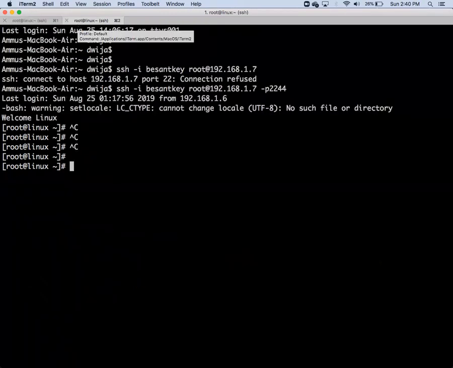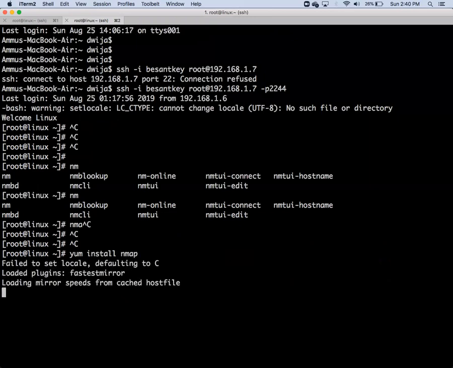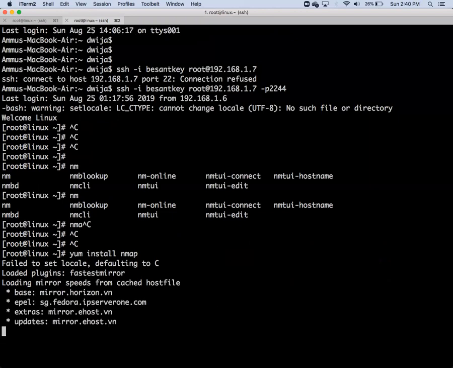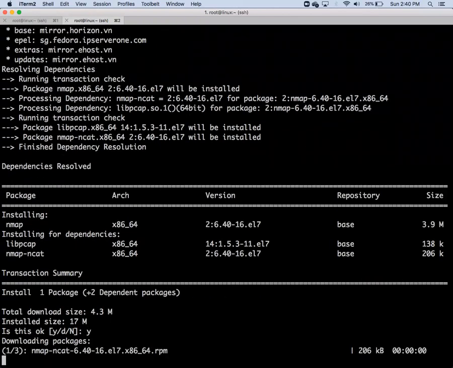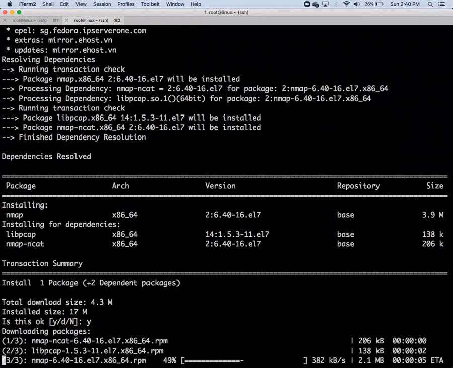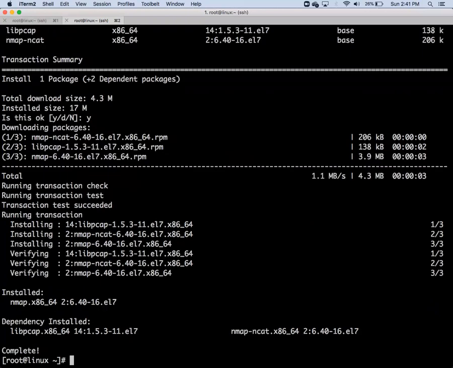Okay, what is the tool called? Nmap. I will try to install it. Install Nmap. What is this Nmap? Nmap is network mapping. Almost all of this is troubleshooting, guys, but I don't recommend you use it because it will give a bad impression. Whoever is hitting with Nmap, that IP will be blocked by the server.